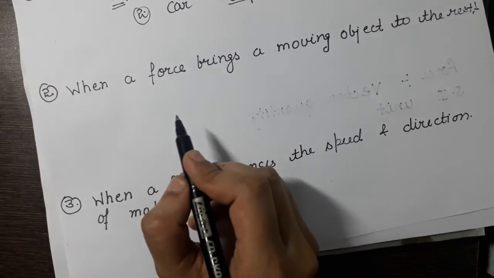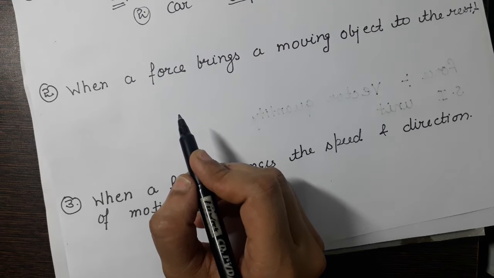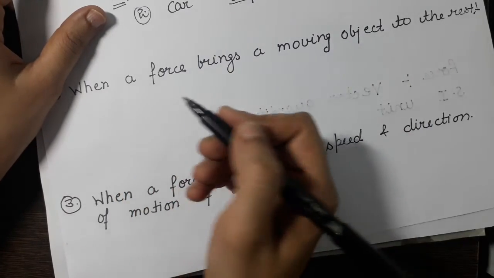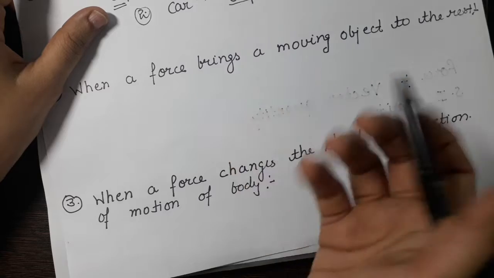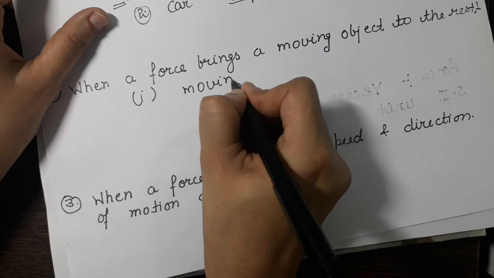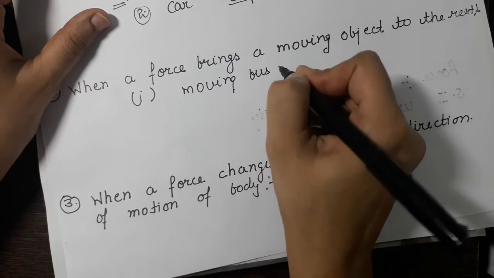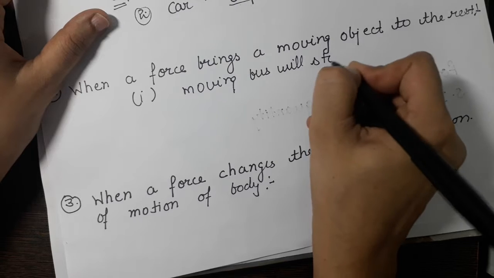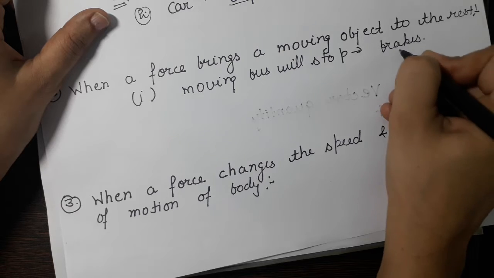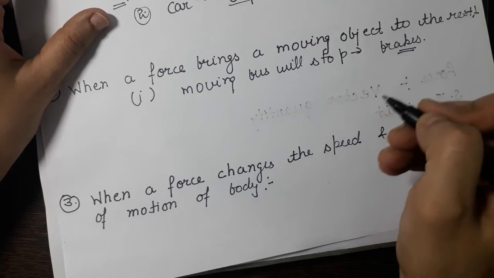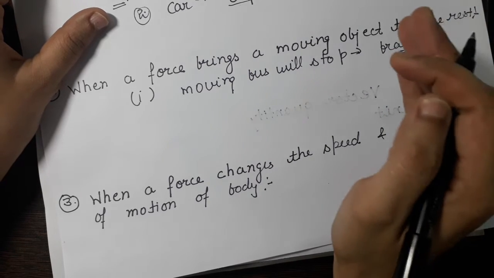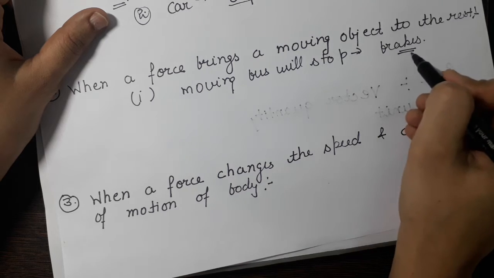Second case, when a force brings a moving object to rest. Here, if a body is moving and we have to make it rest, then force will also work. For example, a moving bus stops when force is applied by brakes. Here brakes are applying the force, and when the body is moving, it will come to the state of rest by applying the force through the brakes.